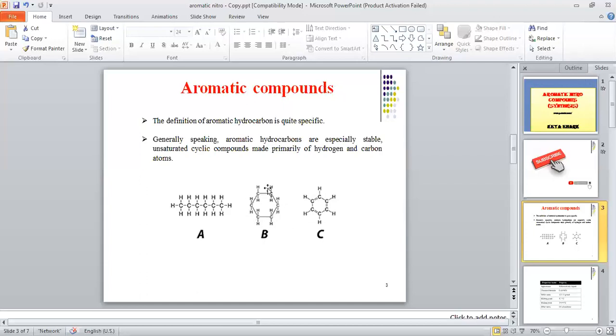They are in a cyclic compound. This one was an open chain structure. This one is a cyclic compound, right? And in the third structure, you can see that these compounds are made up of alternate double bonds and alternate single bonds. If I ask you, have you ever smelled paint or paint thinners?